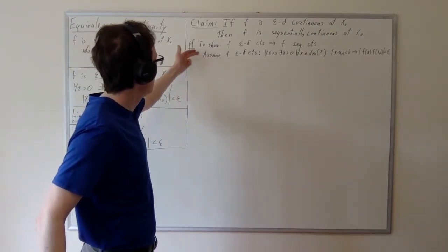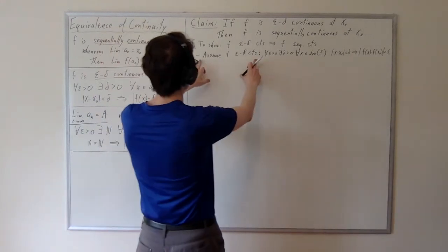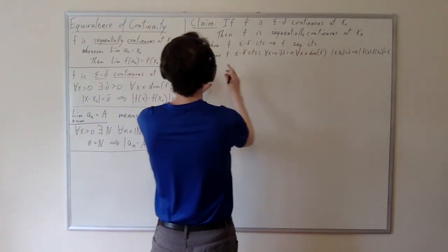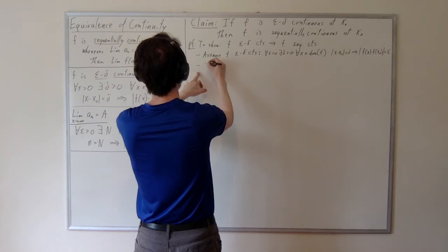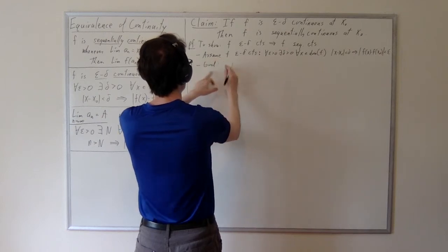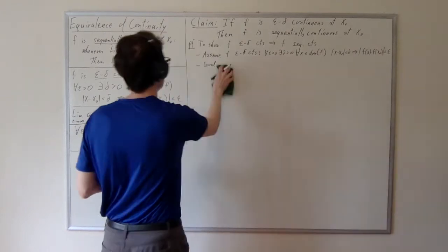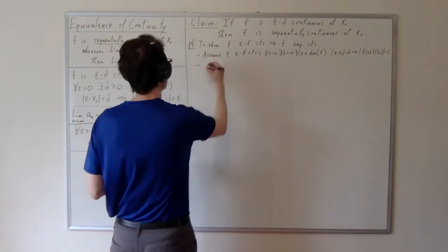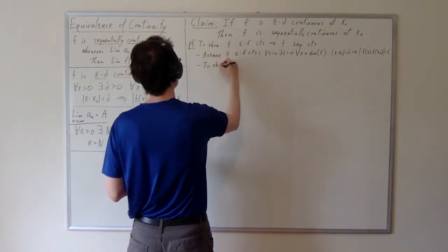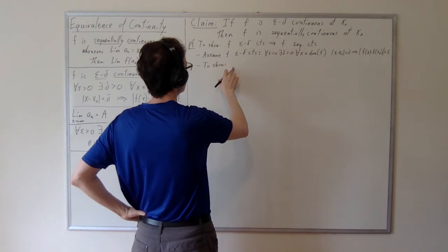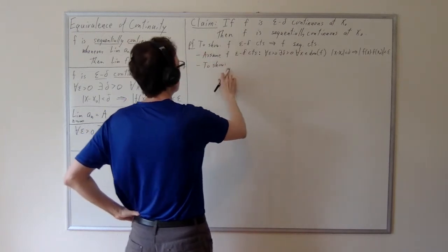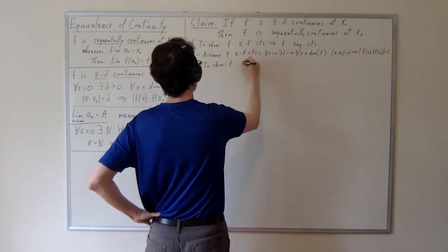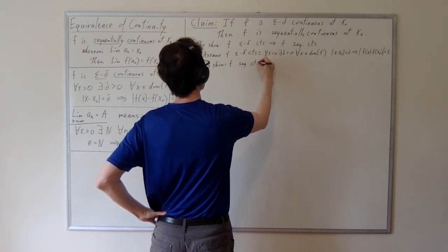Now, under this assumption, why did we assume this? Because we're proving an implication. So in the context of that assumption, we have a sub-goal. Let me write "to show" because it's the same thing as before. So we have a goal here, and that goal is to show that f is sequentially continuous.